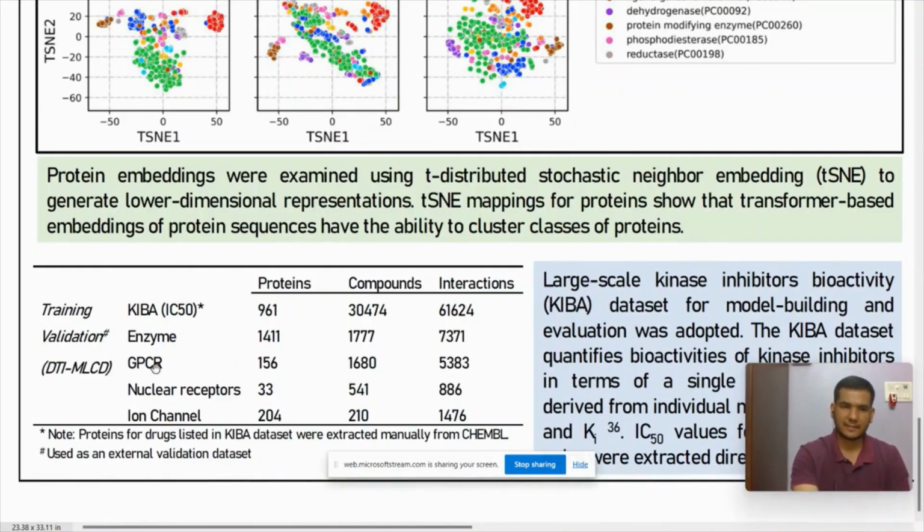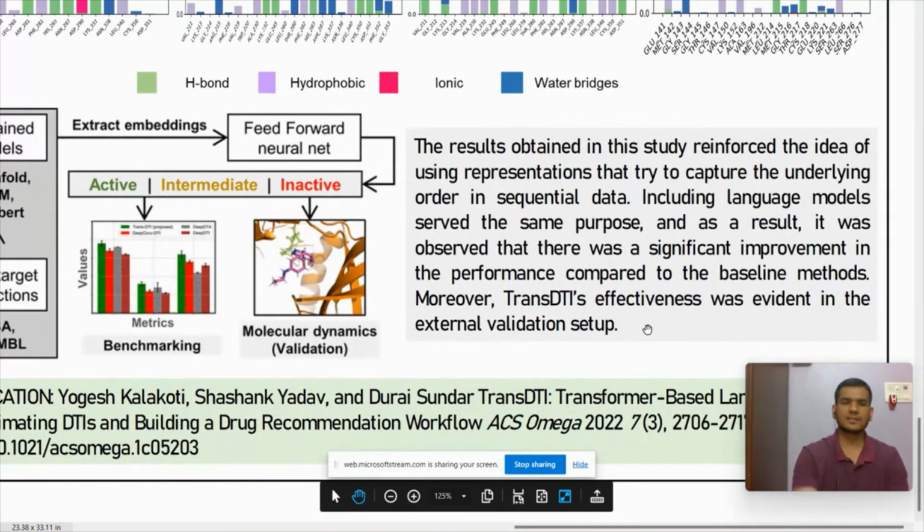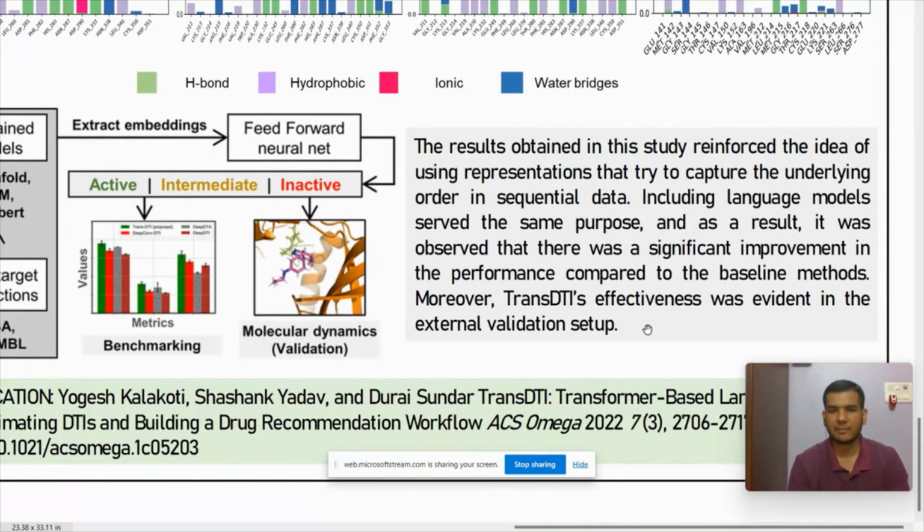Moving on, these are some data statistics that you might be interested in. In conclusion, the study developed an end-to-end scalable framework that can understand the intricate relationships between drug target pairs and make inferences. Moreover, the results obtained reinforce the idea of using representations that try to capture the underlying order in sequential data like protein sequences. Further, the idea of employing structural information to DTI estimation tasks would be an important dimension and would be incorporated in a similar pipeline in a future study.